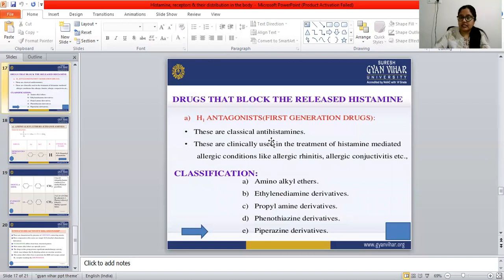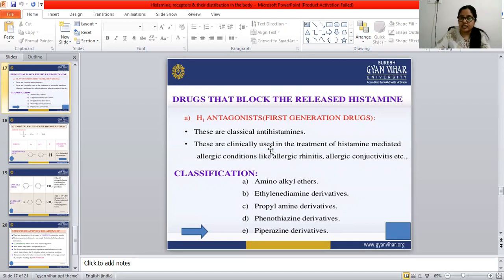So this is the classification of the antihistamines: drugs that block the released histamine. First is the H1 antagonist, the first generation drug. H1 antagonists are the classical antihistamines.